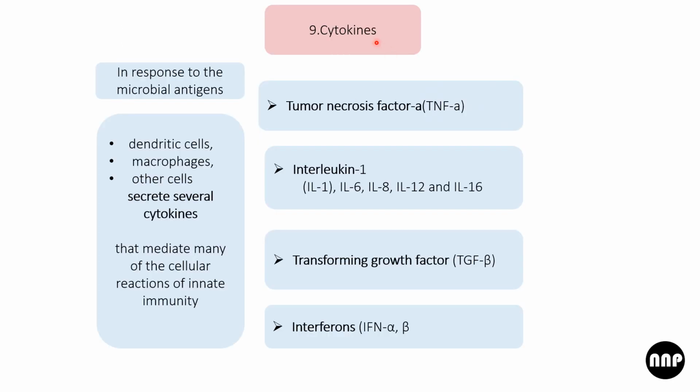Coming to cytokines. In response to microbial antigens, dendritic cells, macrophages, and several other cells secrete cytokines. They mediate cellular reactions of innate immunity. We have TNF alpha, interleukin 1, 6, 8, 12, and 16, TGF beta, and interferons alpha and beta.